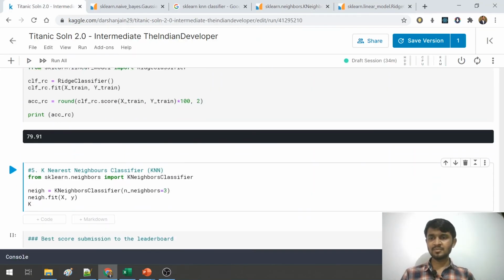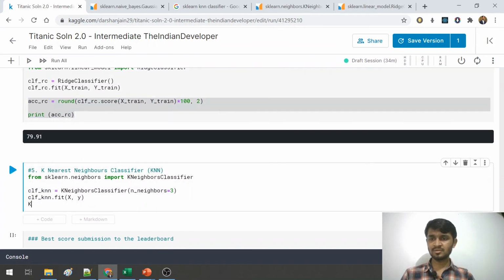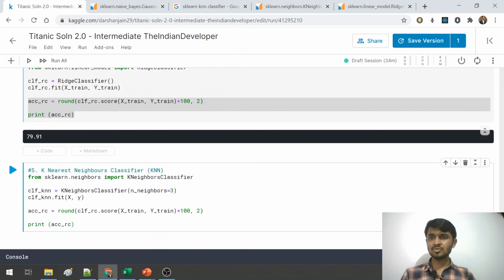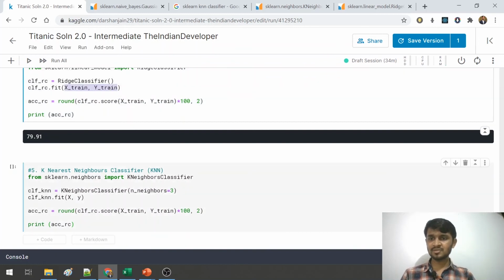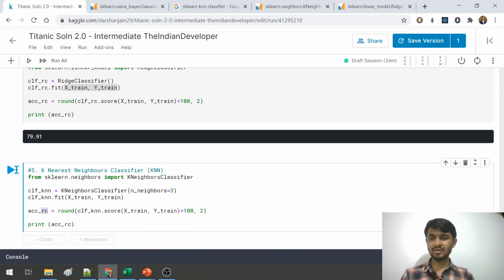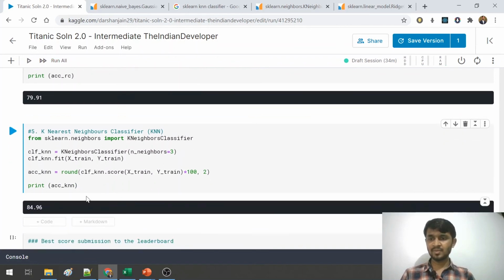So let me rename the classifiers, that is CLF underscore KNN, and let me copy this part of code from here. Also I have to change x and y by xtrain and ytrain, and I have to change this classifier name here. Also I need to change the value of the accuracy score variable, and I think I'm good to run this part of code. And I can see that the accuracy is 84.96%.